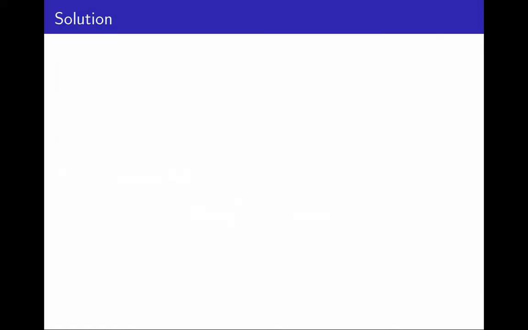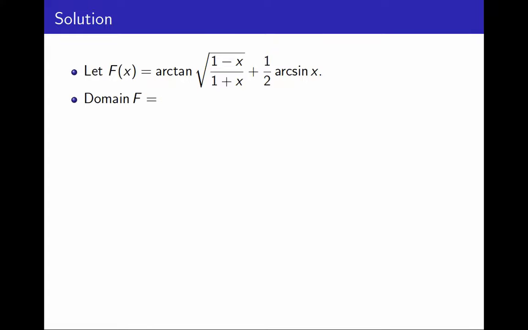So let's do it. Here's my solution. I begin by giving a name to this function and calling it big F. F of x is this expression, and I want to prove it's constant. Let's first figure out what the domain is. This may require some work, so after you do some calculations, you will conclude that the domain is the interval -1 not included to 1 included.